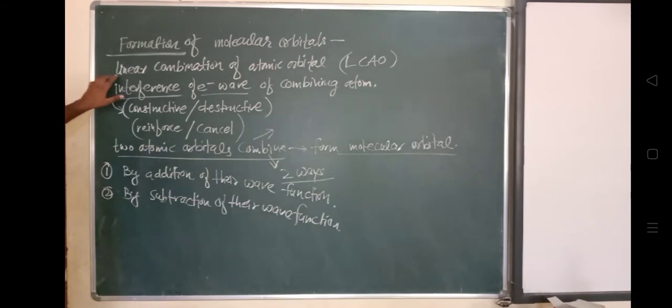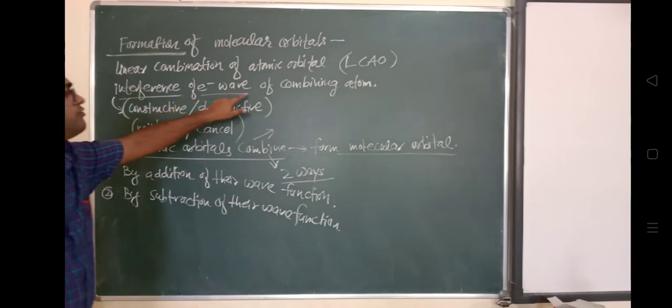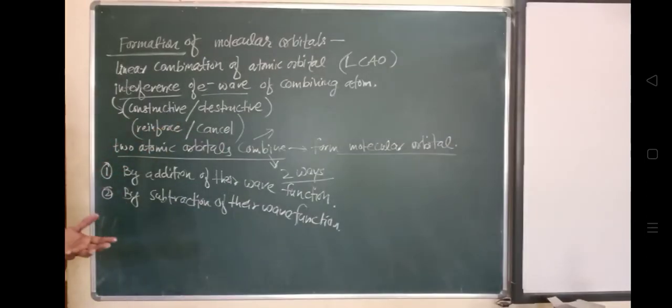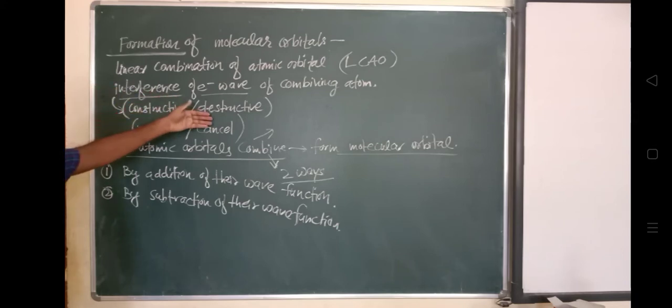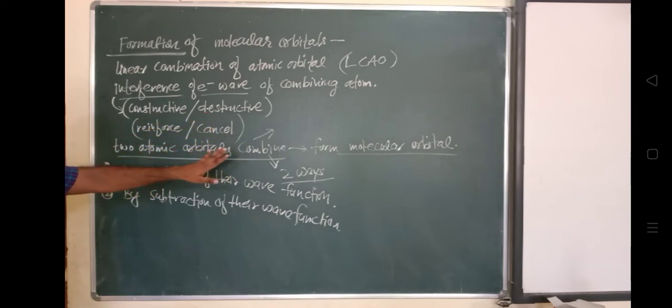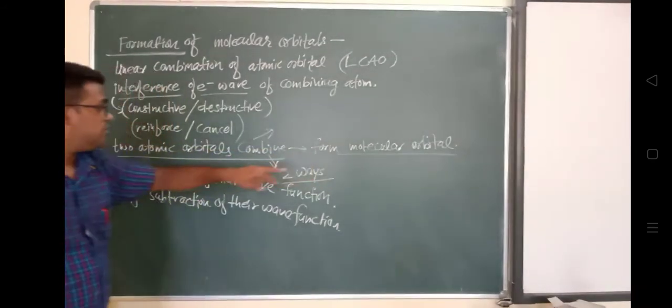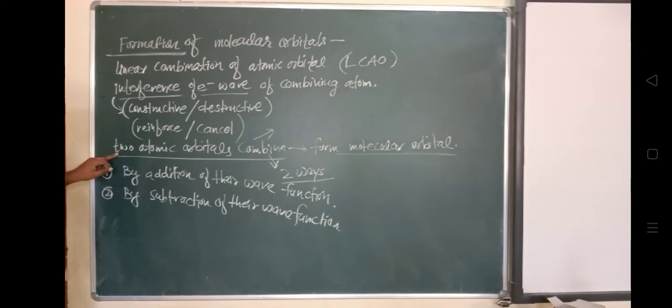So there are two ways of combination. In the very first, their wave functions will be added. Or there may be a chance that their wave functions get subtracted from each other. So we'll see how, by addition. Addition of the atomic orbitals' wave functions results in formation of a molecular orbital. So we'll write here. There are two waves we have already written.